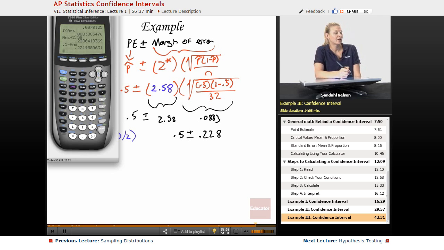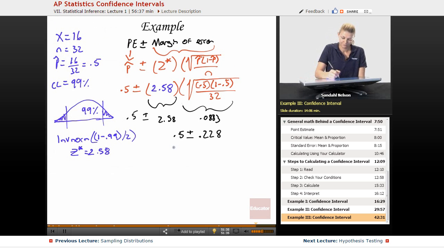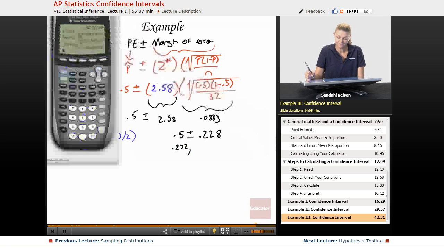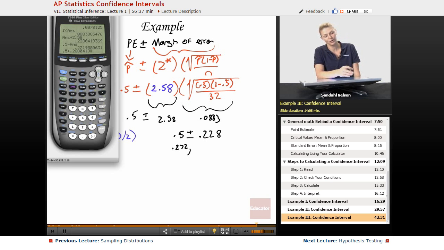So my lower bound of my confidence interval is 0.272. And my upper value is 0.5 plus this, 0.2880419. It's good to put lots of decimals because the more decimals you put in your calculation, the more precise your actual answer is. Okay, so it's 0.788.